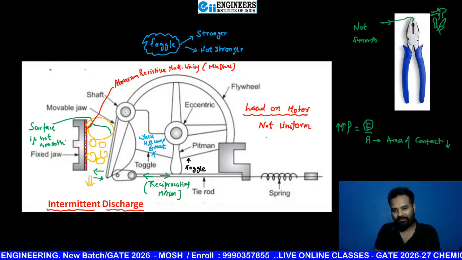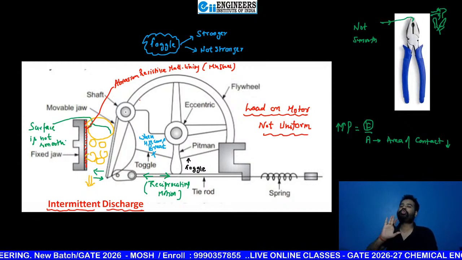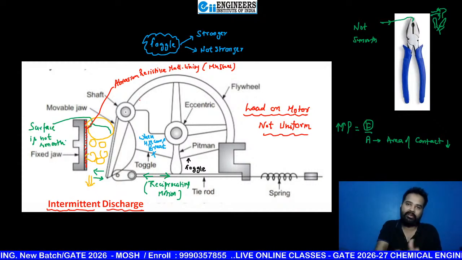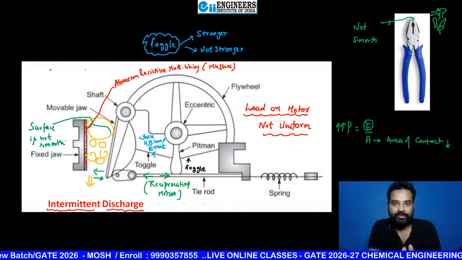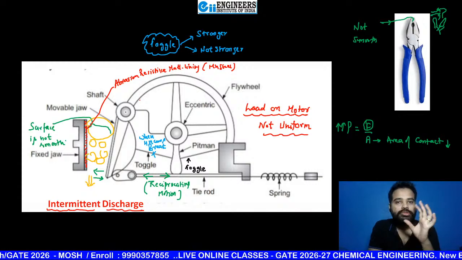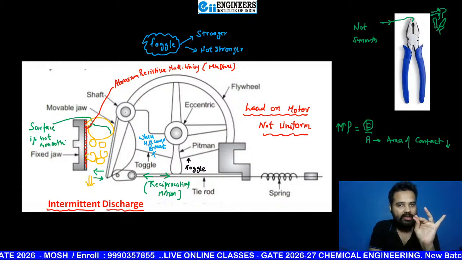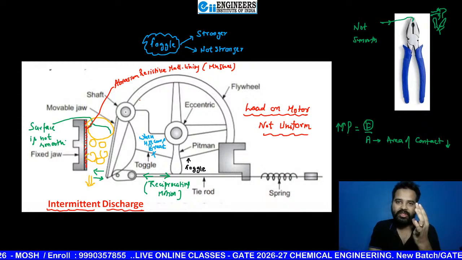Why not uniform? Because, see beta, when it is going to crush or compress the material, it needs more energy, just like your jaw. Suppose you want to eat something: you use more energy when closing and less energy when opening.